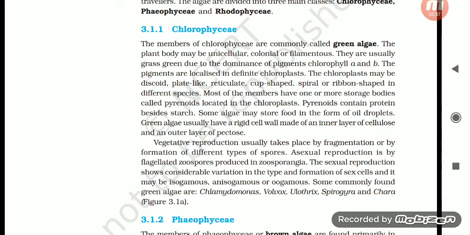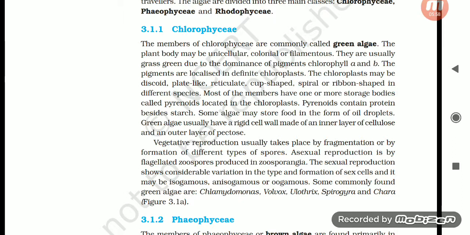They are usually grass green due to the dominance of pigments chlorophyll a and b. The pigments are localized in definite chloroplasts. The chloroplast may be discoid, plate-like, reticulate, cup-shaped, spiral, or ribbon-shaped in different species. Most of the members have one or more storage bodies called pyrenoids located in the chloroplast.